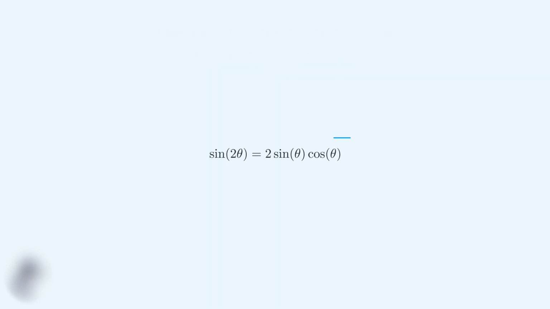Welcome to this educational video on trigonometry. Today we're diving into the sine double angle formula, one of the most important trigonometric identities you'll encounter in mathematics. This formula allows us to express the sine of twice an angle in terms of the sine and cosine of the angle itself. Here's what it looks like.